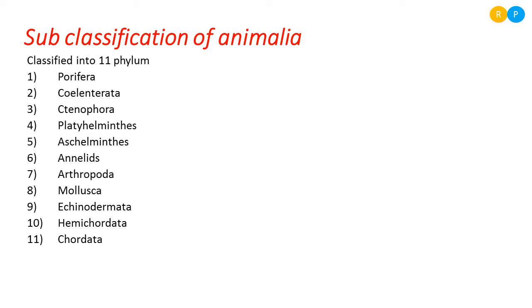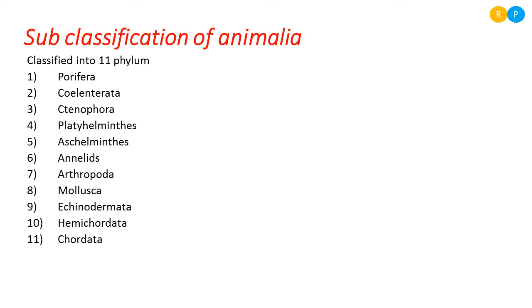How are these 11 phyla classified? For classification, as I said, certain criteria are very important. There are certain bases for the classification of animals into different phyla. Let us have a look at the basis of classification. What are the criteria considered for the classification of Animalia into different phyla is very important to understand.